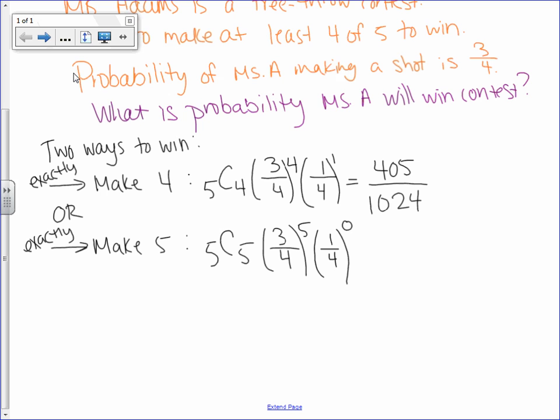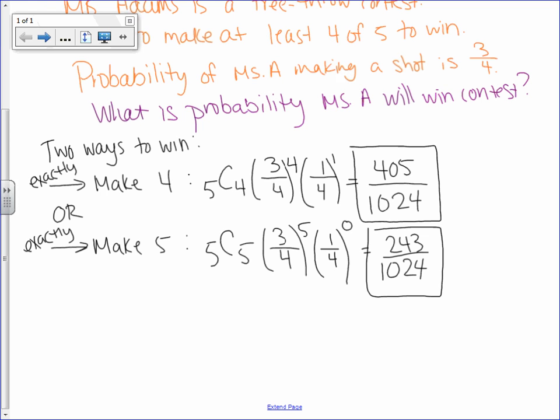And if I put that in my calculator, I'm going to get 243 over 1024. Okay? So since I needed to make at least 4 of 5, I found all the possibilities. By making at least 4, I could either make 4 out of the 5, and that's the probability, or I can make 5 out of the 5, and this is the probability.